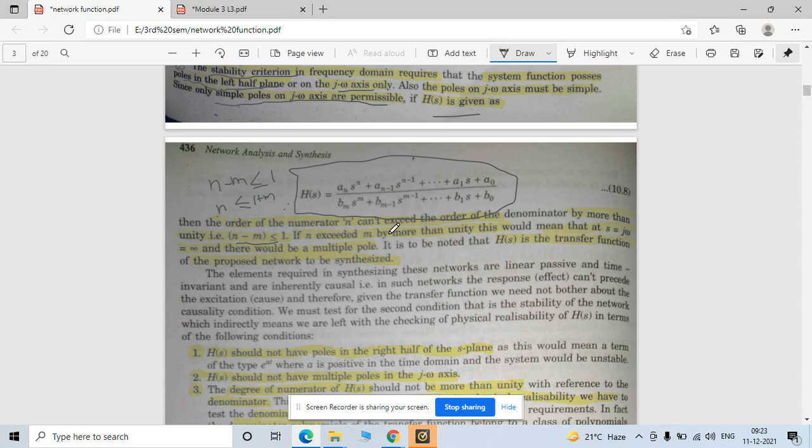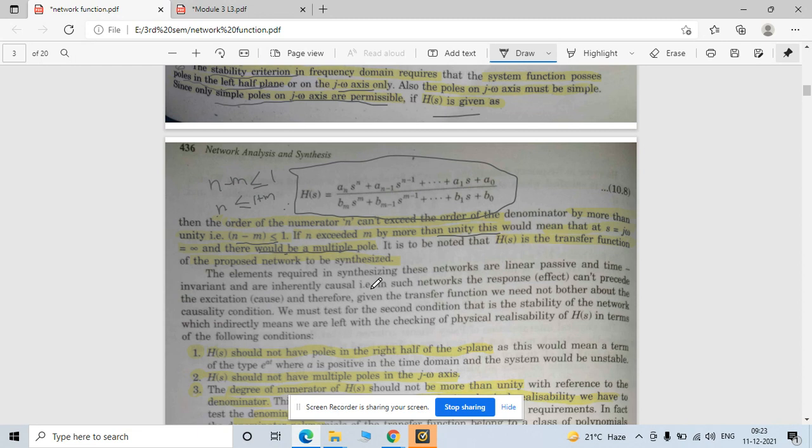If n exceeds m by more than 1, it would mean that H of j omega is infinite, there would be a multiple pole at infinity. If there is a multiple pole there, the system becomes unstable. This point I already explained in previous classes, and also showed you how the circuit looks, by taking some examples.